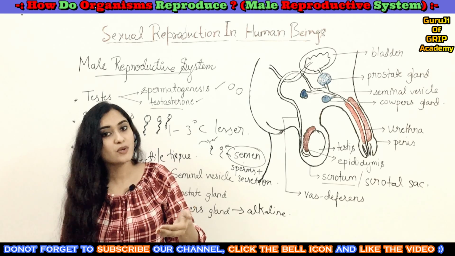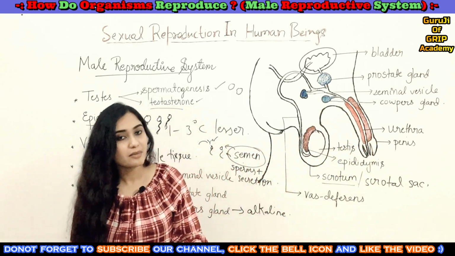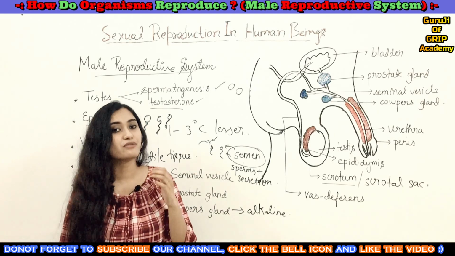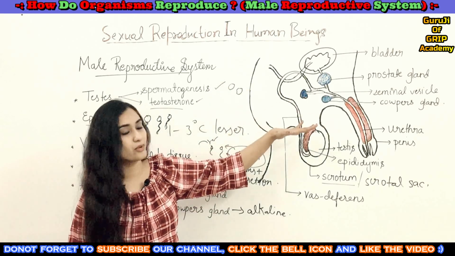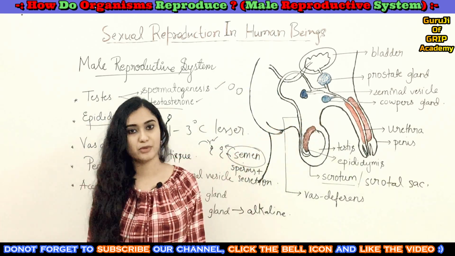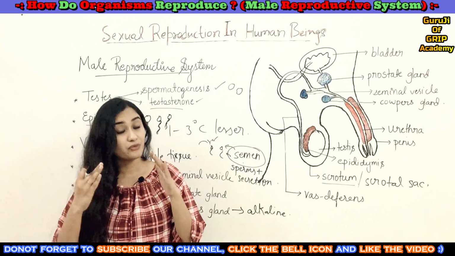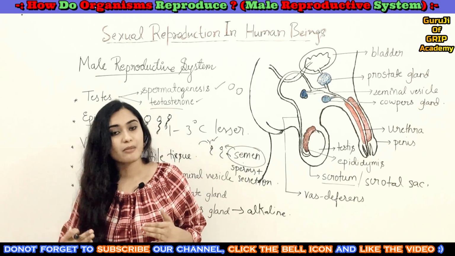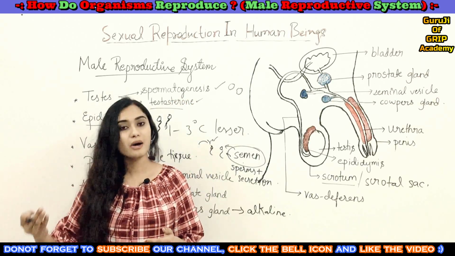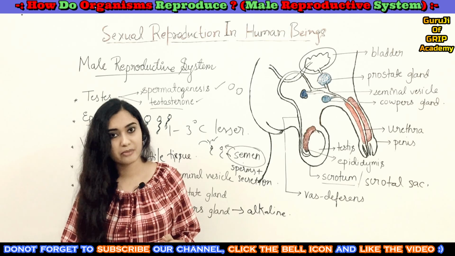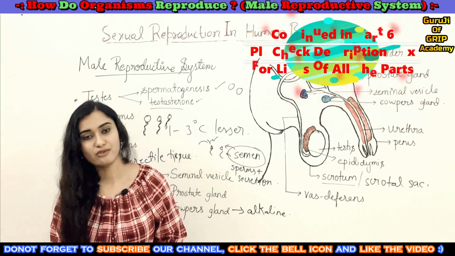So during intercourse it will become erect and it is inserted inside the female reproductive part for the transfer of these motile sperms from the male reproductive part to the female reproductive part for the purpose of fertilization. In detail we will discuss the female reproductive system as well, and also how fertilization happens, plus the reproductive health going forward.